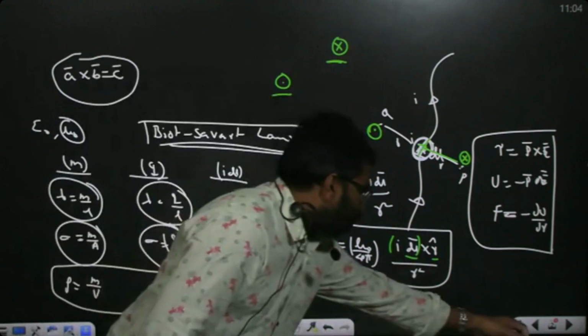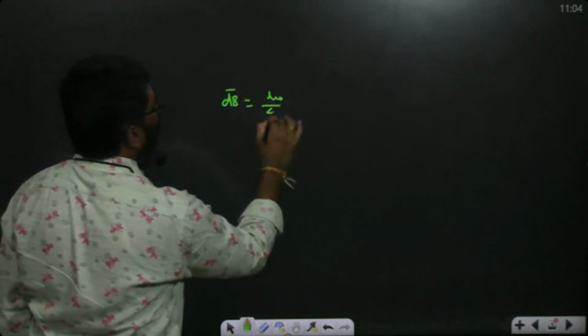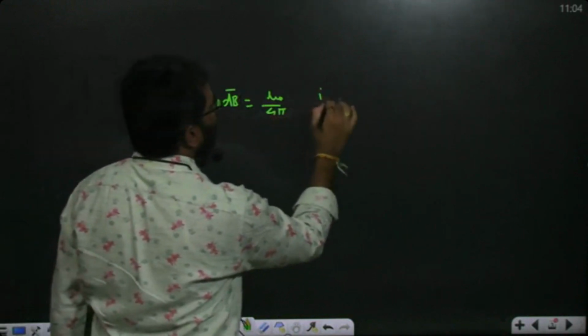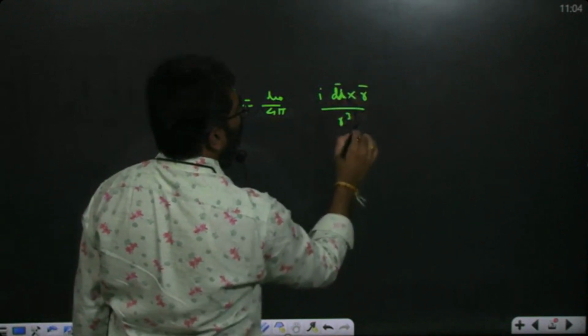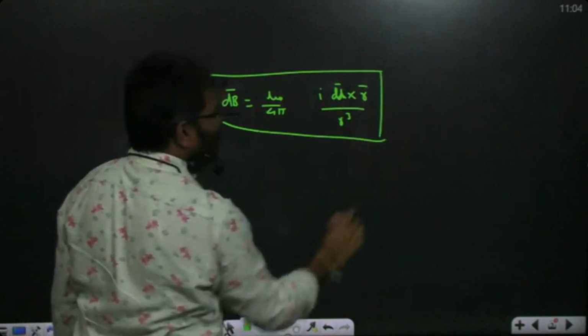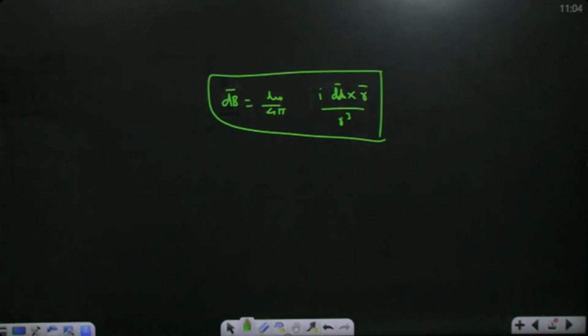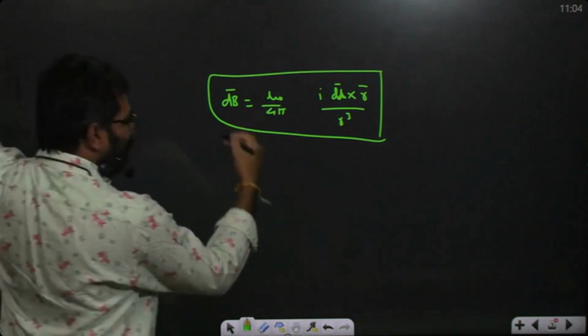Now going to another form: dB bar is equal to mu naught by 4 pi into I dl bar cross r bar by r cube. This is another formula. Here r bar is not a unit vector. Suppose I dl bar is along the z direction, and I choose any point in the xy plane, so r bar is x i plus y j. Like that you can get it. But the direction is very important.